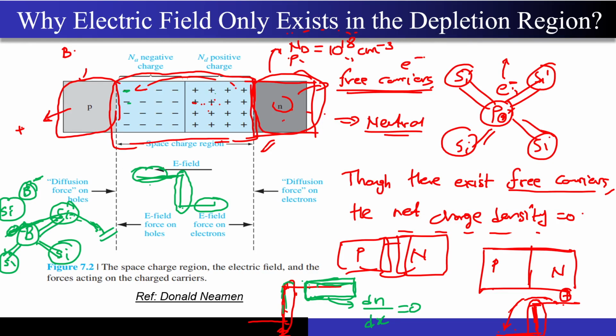So I hope it is very clear why the depletion region was developed in the first place. Because there exists a net charge density on this side and on this side, they form a structure like a dipole. A dipole is nothing but positive and negative charges, right? So we have an electric field over here. Because it formed a structure like a dipole, we have an existing electric field that prevents any further diffusion of holes from left to right and any further diffusion of electrons from right to left.